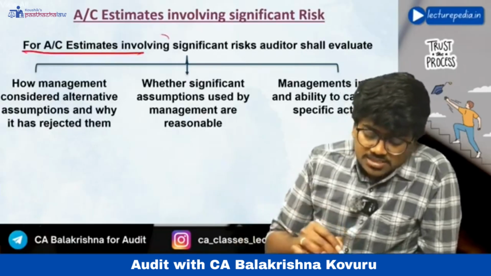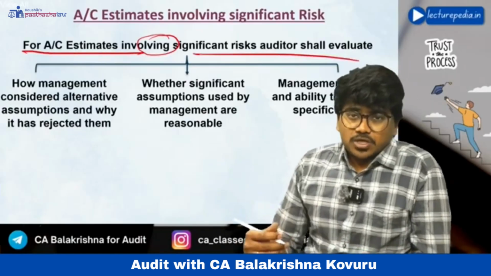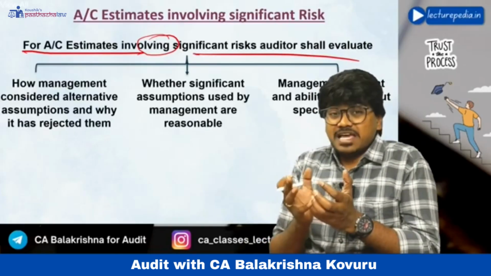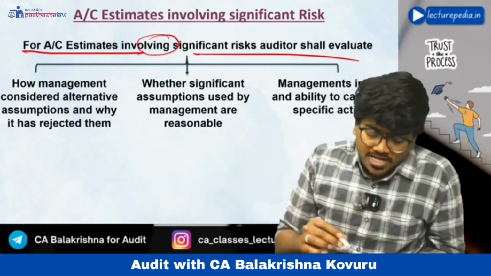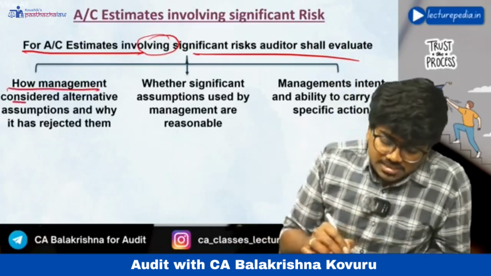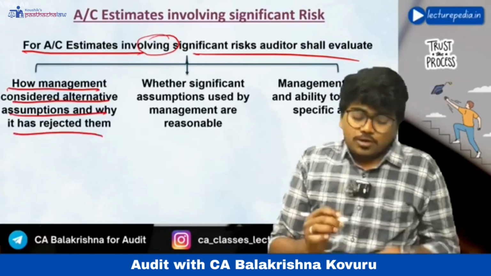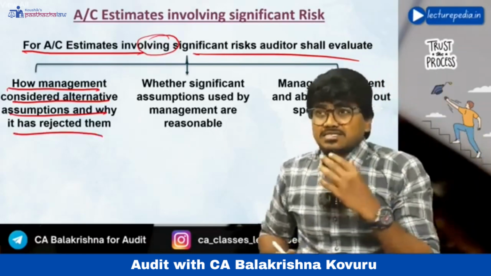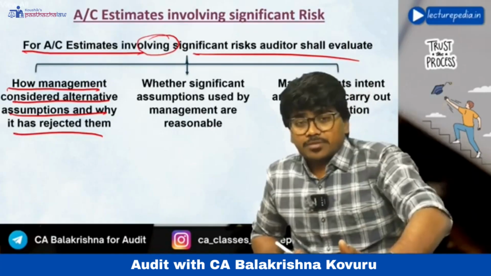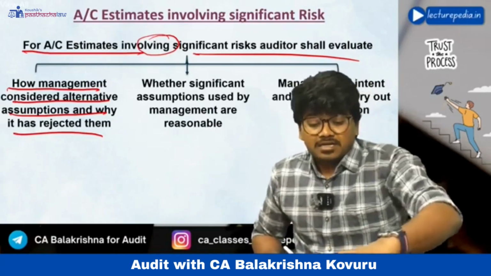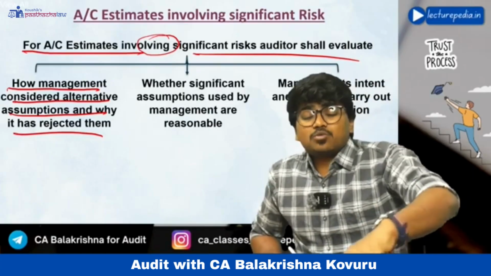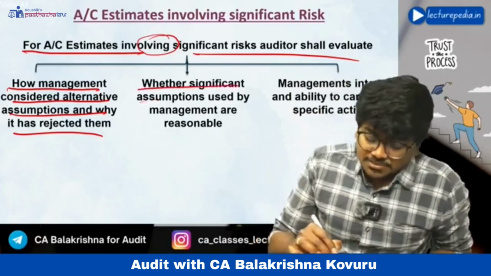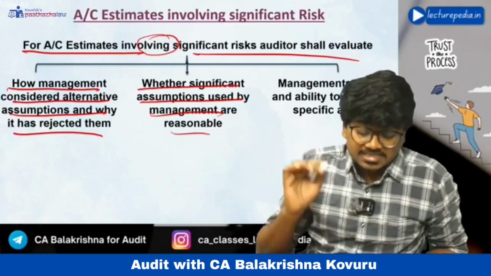For accounting estimates involving significant risk, if the auditor feels that for any accounting estimate there is significant, that means high, risk involved, then he should evaluate how management considered alternate assumptions and why it has rejected them. Okay, whether management has considered alternate assumptions for making this estimate, and if they have rejected those assumptions, why they have rejected them. The auditor needs to evaluate whether significant assumptions used by management are reasonable.